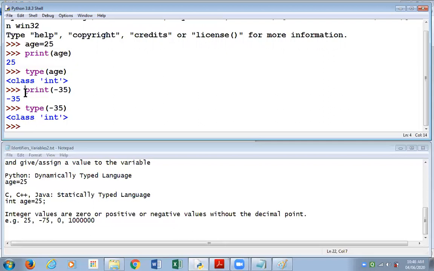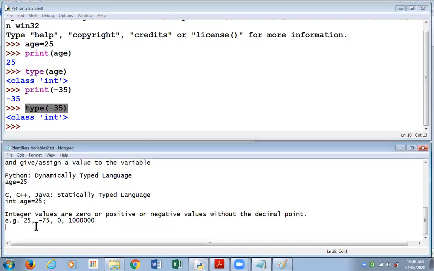And now that I gave print and minus 35 in brackets, I want you to recognize the difference between the example print age and print minus 35. And similarly, if you see type, and in brackets I've written age, and type, in brackets I've written minus 35. I'll share that with you.